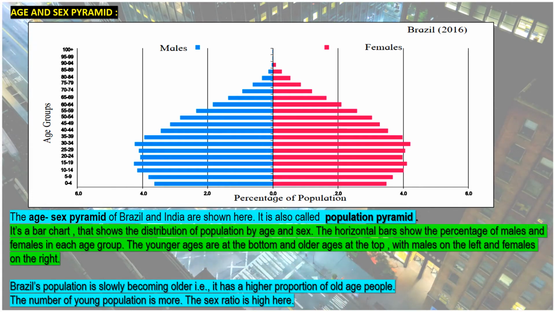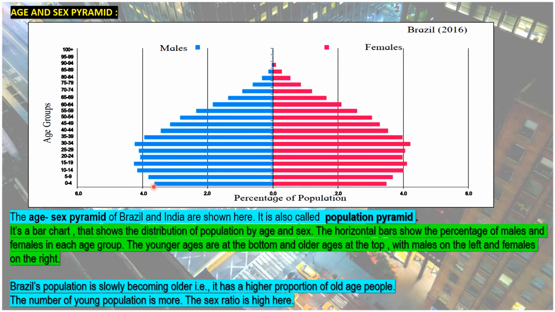The sex ratio is higher. The number of females is more in Brazil as compared to the males. If you look at the age group of 0 to 4, the number of males is approximately 3.5 plus.